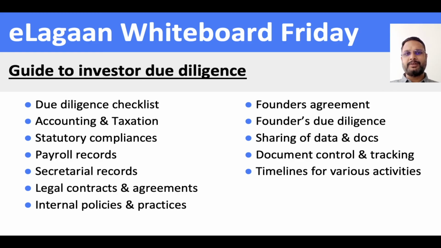Then you should also try to establish at the beginning of the due diligence timelines for various activities. So like till what time you would be able to share all the info, what time is expected from them, and then some more follow-up times and stuff, so that you know broadly this is the time that would take to complete the due diligence, after which you can enter into shareholder agreement and start receiving the money. That's it on how to go about an investor due diligence.